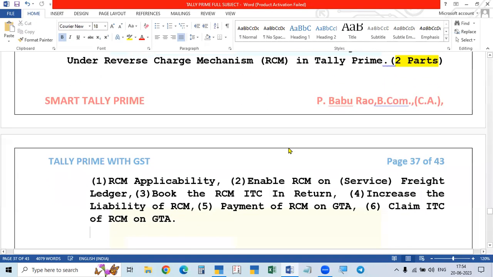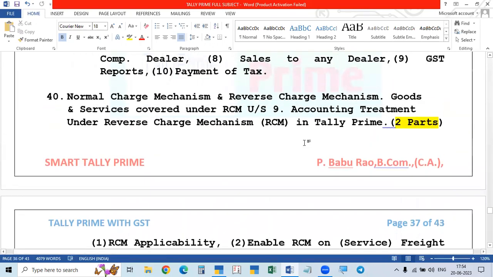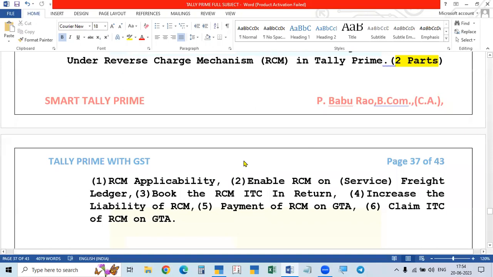Now, the second part: we enter the practical part, that is, practical work on Tally Prime. How to deal with the accounting treatment of the reverse charge mechanism in Tally Prime.